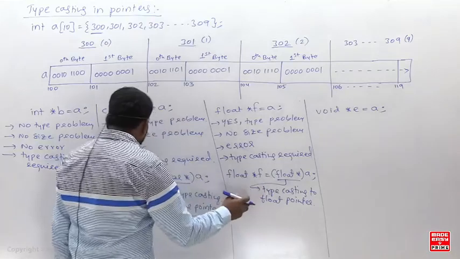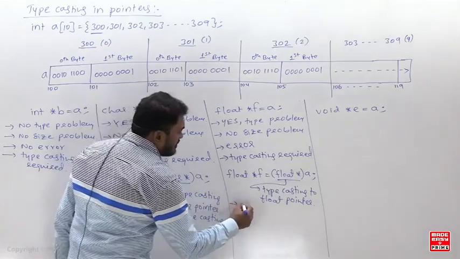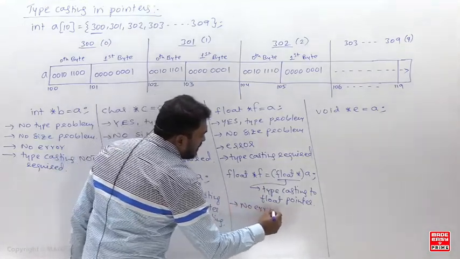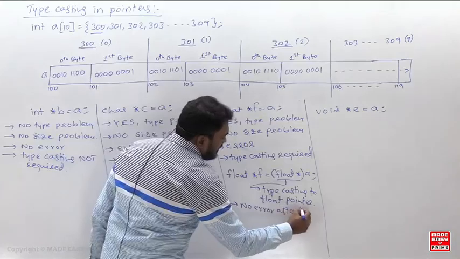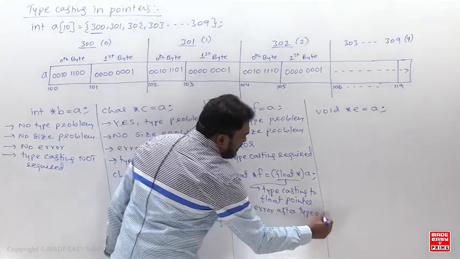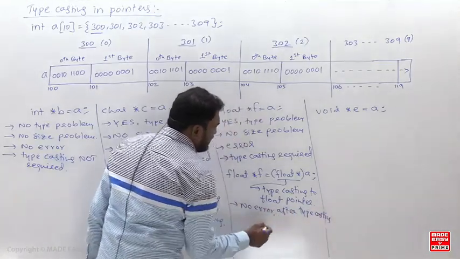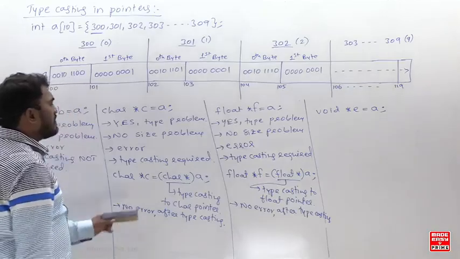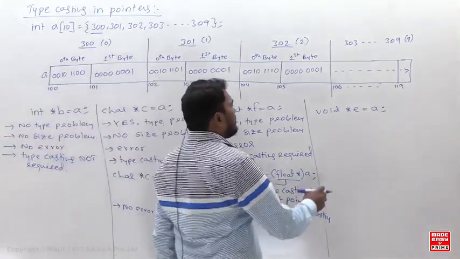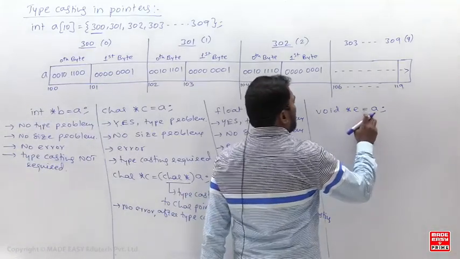So now after typecasting, do you have any error? Right, no error after typecasting. Is that clear? Right. So now understand here, that is a simple thing. Next, now come back to this: void star e equal to a.